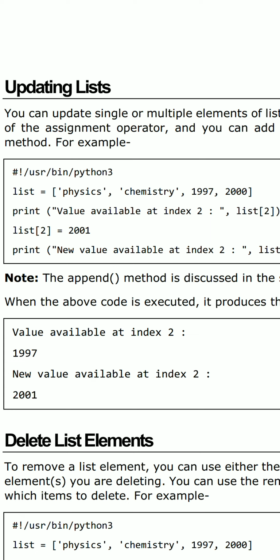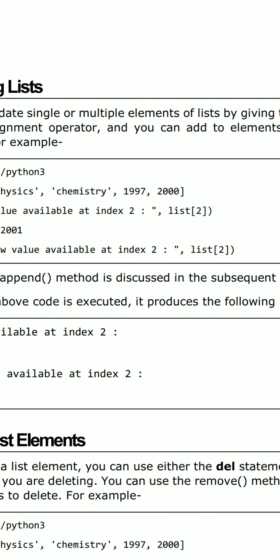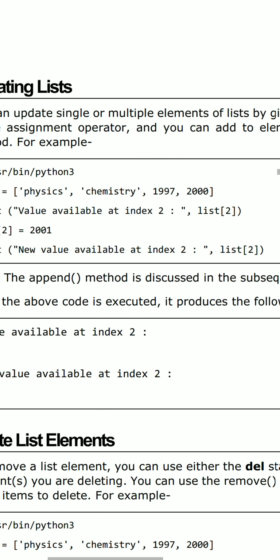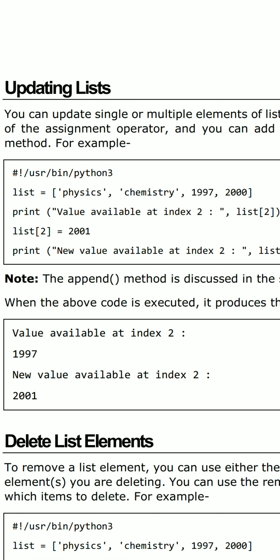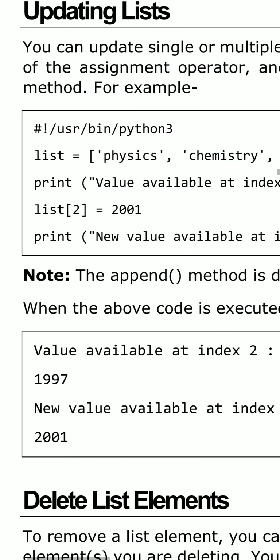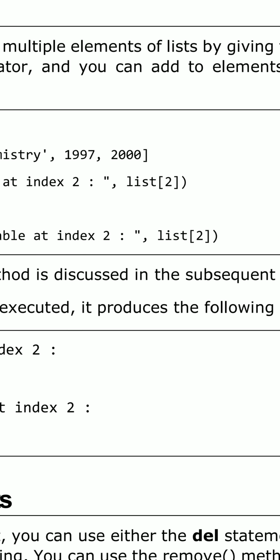Then I am printing the value at the second index, that is list 2, and at the same time changing the list 2 value. At the second position I have changed the value to 2001, and then I am printing the new list onto the output screen.